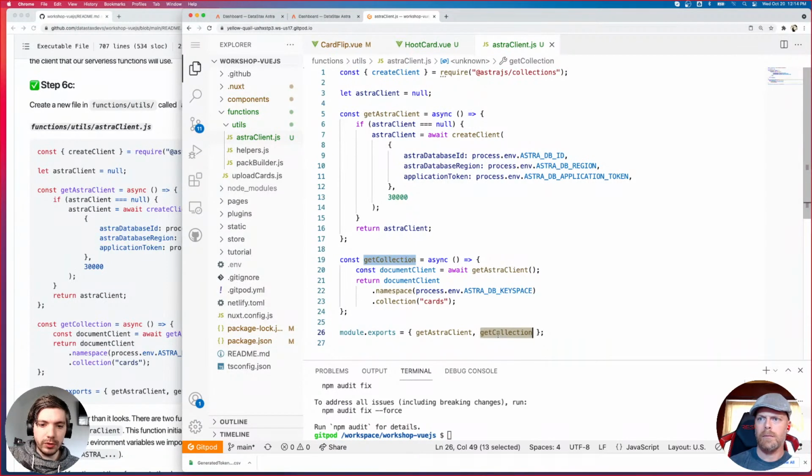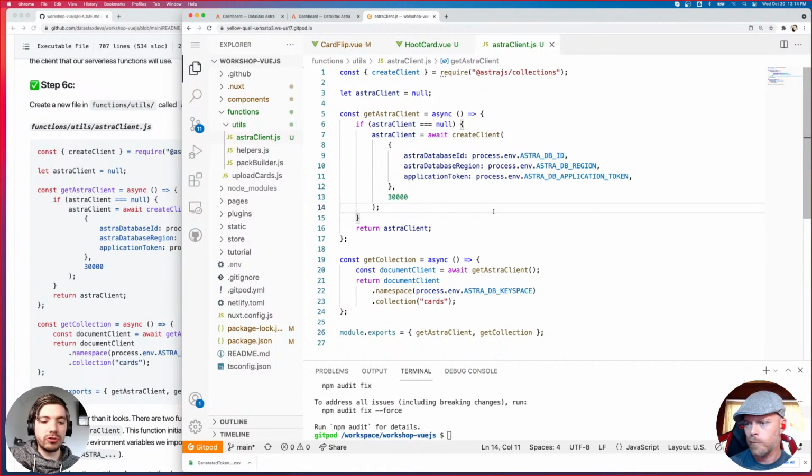Harik Rishnan, sorry if I butchered your name. Your question is, are all the backend functions also being handled by Vue? No, Vue is a front-end framework. All of this is just plain JavaScript right now. Okay.